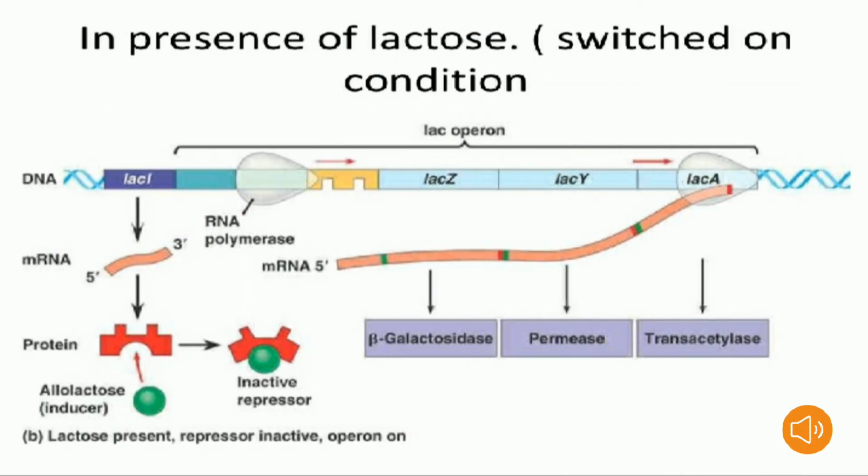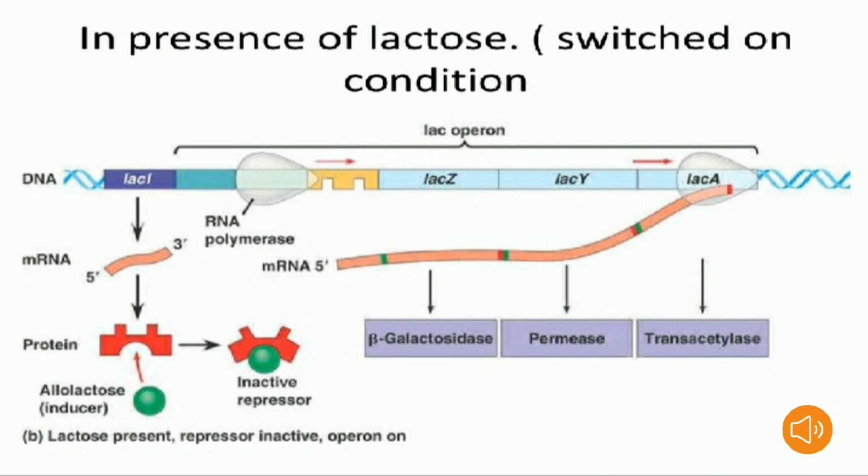Here you can see the picture carefully. In presence of lactose, this is the second condition, the switched on condition. Here in the picture, the one-way flow of genetic information from DNA to messenger RNA we call transcription, and messenger RNA to proteins we call translation, right? The bacteria Escherichia coli cultured in presence of lactose medium produces the enzyme beta galactosidase. It is necessary for lactose metabolism.